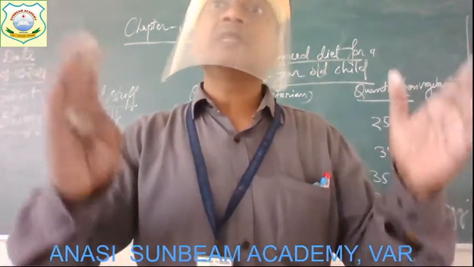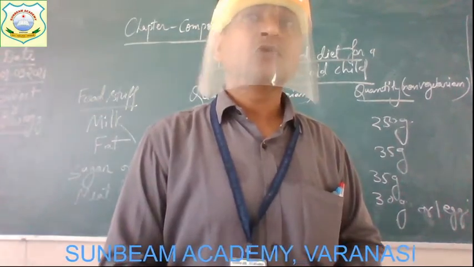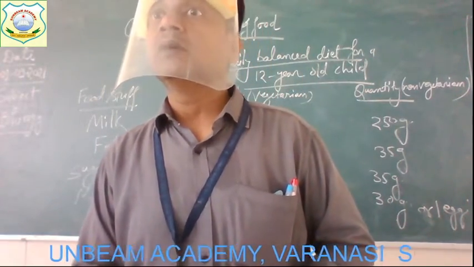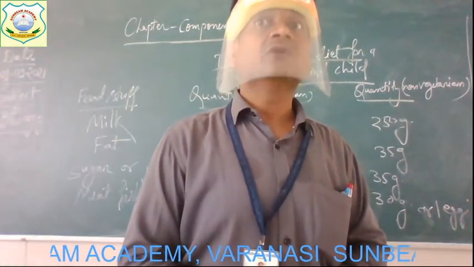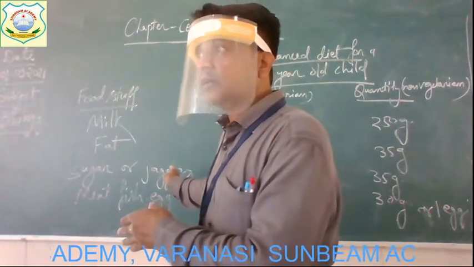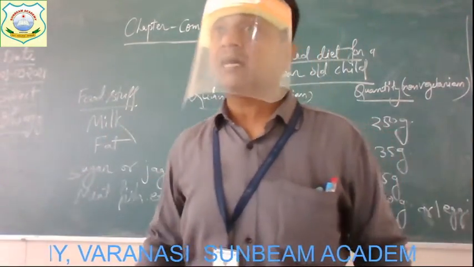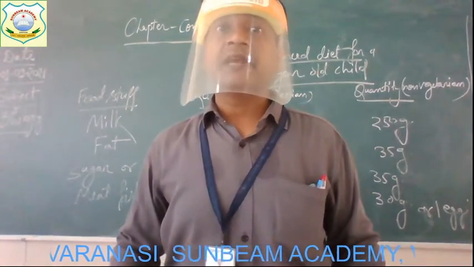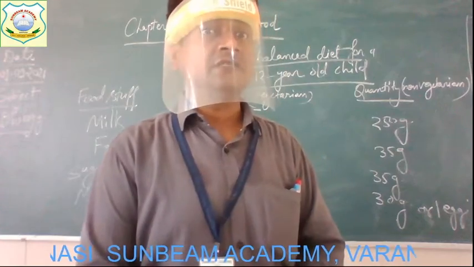If anyone is not going to take that much amount of nutrient in their food, so what can happen? They can suffer from certain diseases. Okay, so in the absence of the given minerals or vitamins or proteins, the diseases which occur to the children are simply known as deficiency diseases.